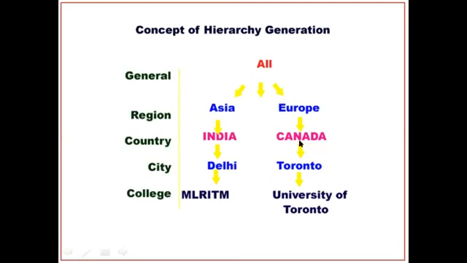At the same time, Toronto in Canada, and University of Toronto is in Toronto city, right? In the same way, MLRITM college is available in a place which is in India. The capital of India is Delhi, so we can find the Delhi city in India, and we can find India in the region. Like that, we can give the concept of hierarchy generation.